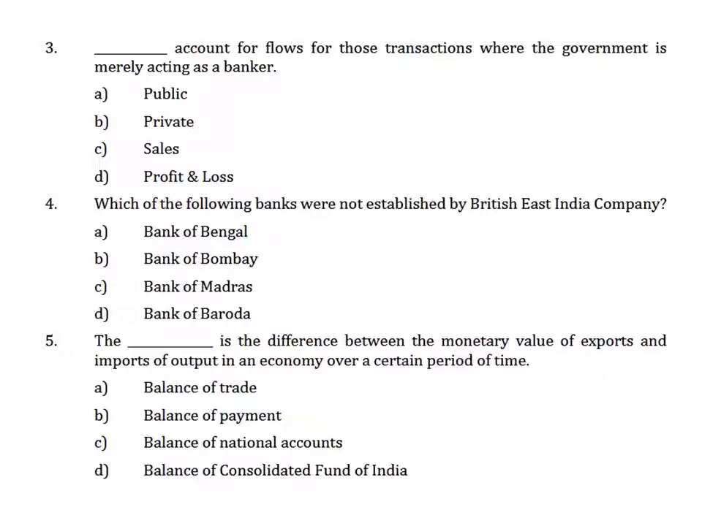The fifth question says the dash is the difference between the monetary value of exports and imports of output in an economy over a certain period of time. Now, there is always a monetary value of exports as well as imports, and the difference of those, both of the things in terms of money, is called balance of trade. It is the definition of balance of trade only. The balance of trade is the difference between the monetary value of exports and imports of output in an economy over a certain period of time.